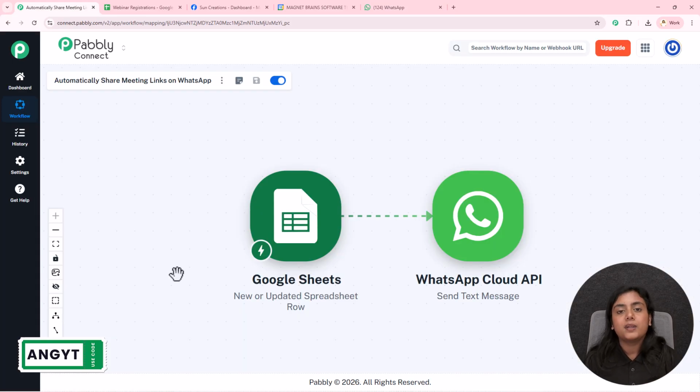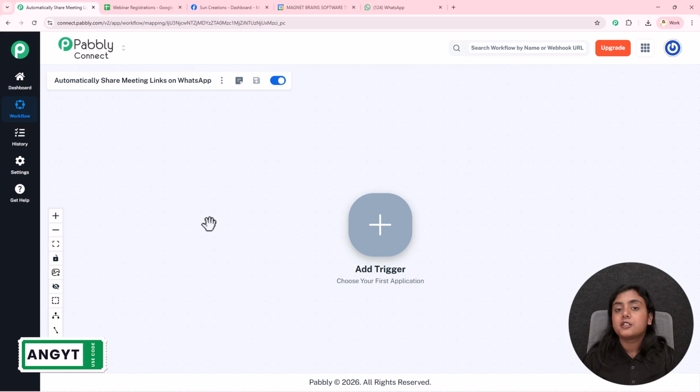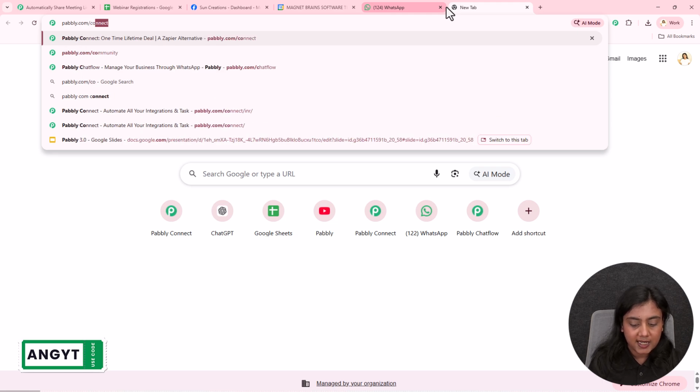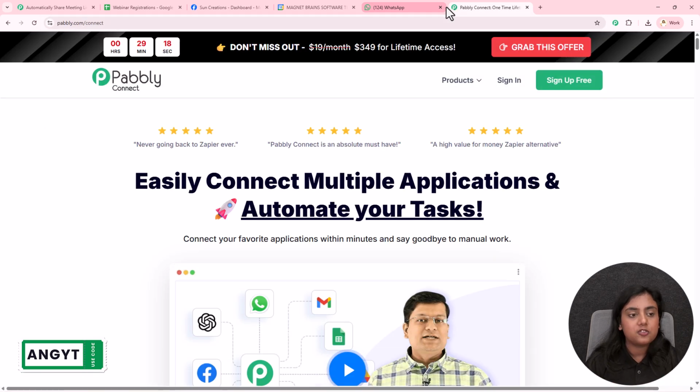Okay, so now without wasting any further time, let's dive into the creation of this amazing automation. I've already created a workflow with Pabbly Connect. In order to open Pabbly Connect, search for pabbly.com/connect and Pabbly Connect's landing page is going to appear in front of you. Pabbly Connect is an amazing software using which you can create automation between multiple applications without need of any coding and programming skills. And in this video, to automatically share our meeting links, I will be using this software.